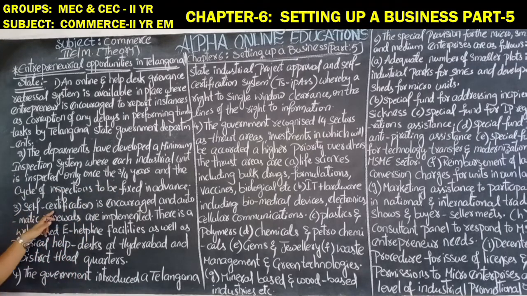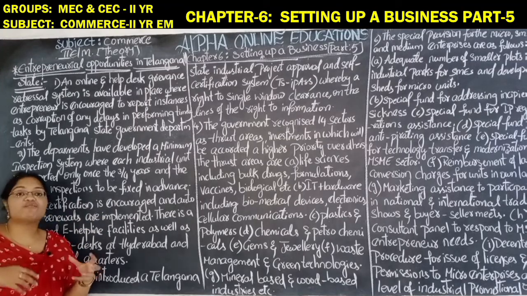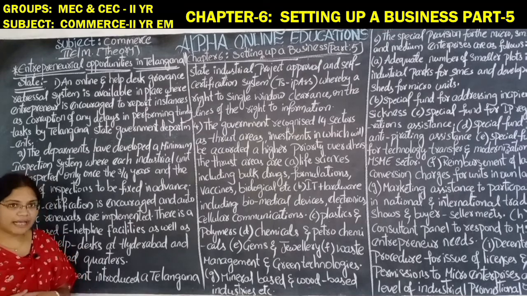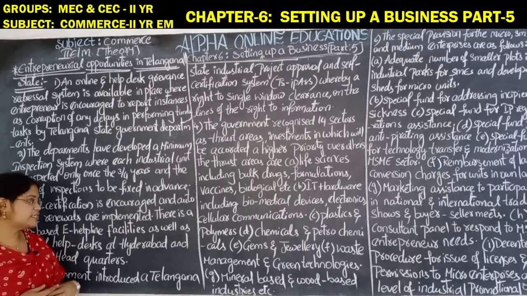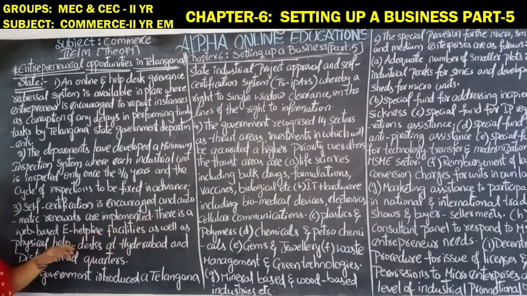Next, self-certification is encouraged and automatic renewals are implemented. So self-certification means self-certificate verification is encouraged. How are they encouraging this? With the online system. There is a web-based e-helpline. E-helpline means electronic helpline, facilitated as well as a physical help desk at Hyderabad and district headquarters.